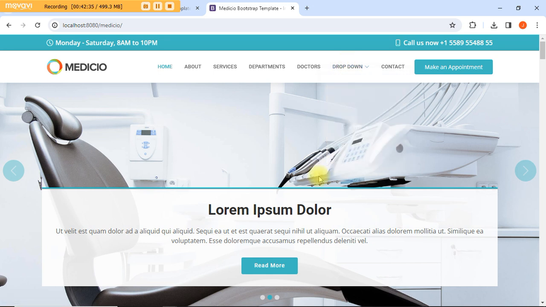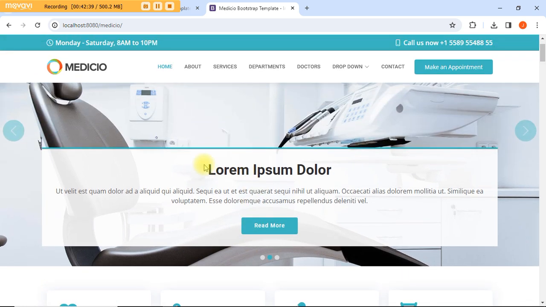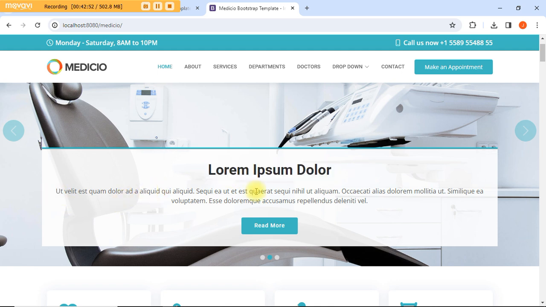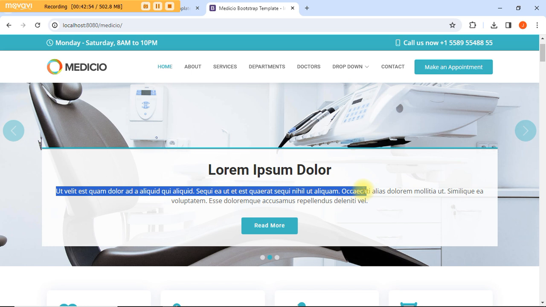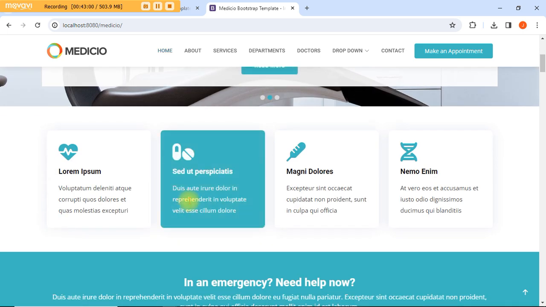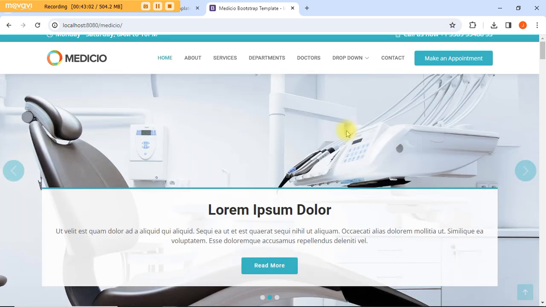All you're going to be doing from here is just editing this lorem ipsum, which is dummy text actually. All you need to do is locate where these are and change them to what you want. All these, they are not in English, so change them to what you want. The Read more button, if you don't want Read more and need something else, you go there and change it to what you want. That's the next thing we're going to be doing.